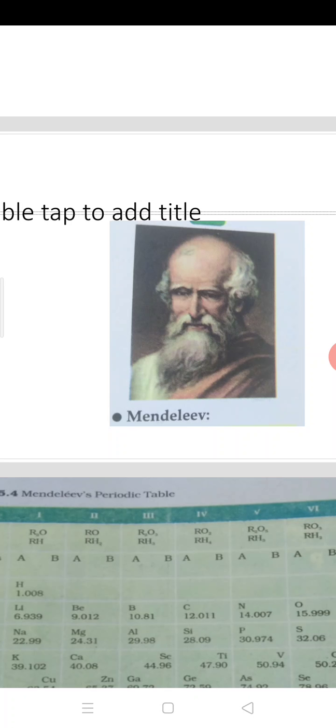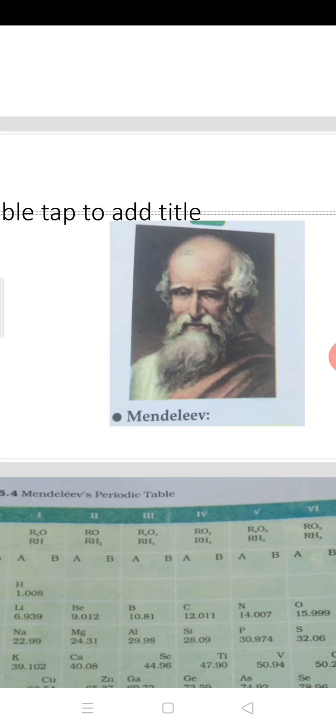Mendeleev took some cards. At that time, 63 elements were known, and he wrote the names of the 63 elements on the cards. For each element, he treated it with oxygen and hydrogen and made compounds of all these elements with oxygen and hydrogen.